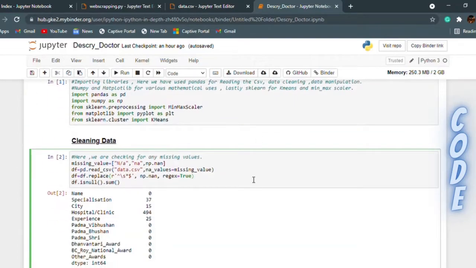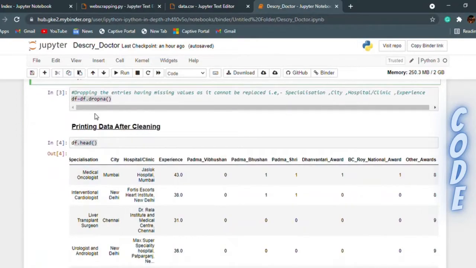As no dataset is perfect, we need data pre-processing to make our data perfect. Here, pandas is used for checking for any missing values such as NaN and replacing any white spaces with NaN. This part counts the NaN values in every field. The dropna function is used for dropping the entries with NaN values, as missing data in our case cannot be replaced.